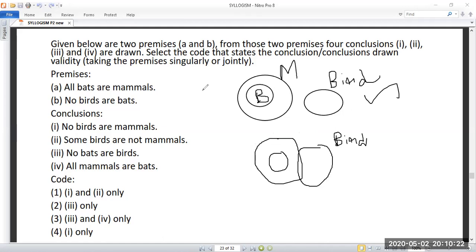After checking, you have to cross-check whether you have done it rightly. All bats are mammals, so you have to put B and M. Your first condition is satisfied. No birds are bats. Bird, bat, there is no connection between bat and bird. So the second condition is also satisfied. So you have to draw two diagrams. Then you come up with the conclusion, which is the right one.